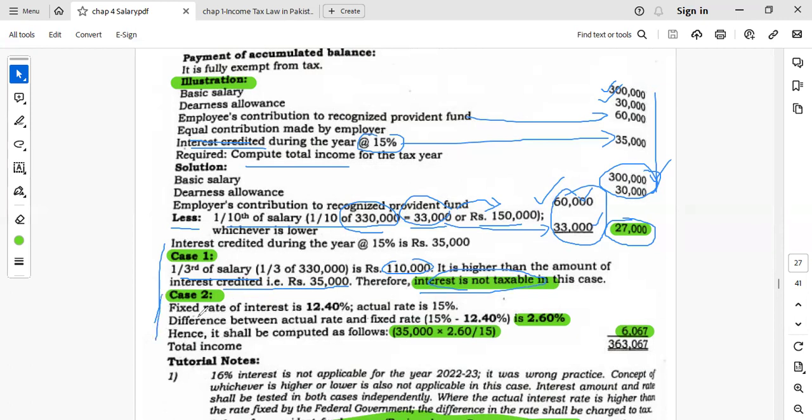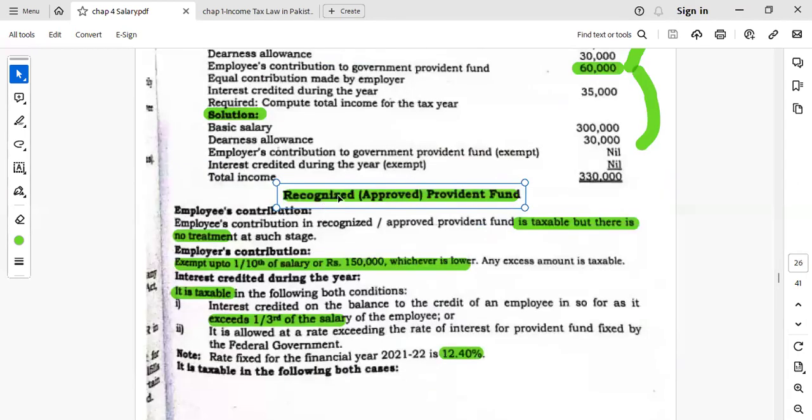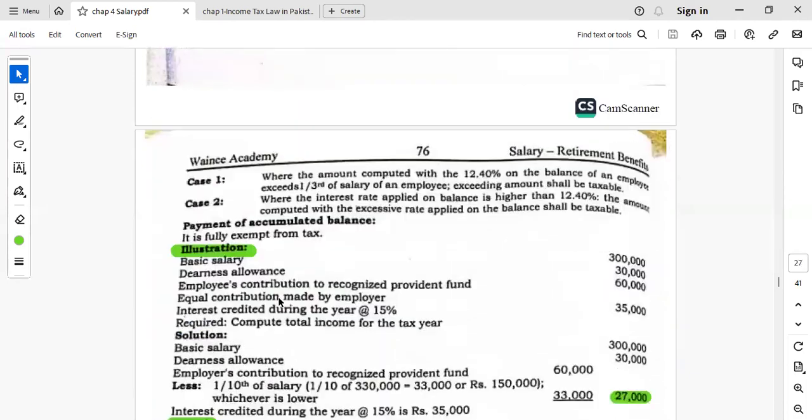Case number 2: the fixed rate of interest is 12.4%, and the actual rate of return is 15%, which was earned. So take the difference, which is 2.6%. So 2.6% over 15%, multiplied by 35,000, will be added in the taxable income. So the total income of the employee will be 363,000. This was the case of a provident fund approved by the CIR.